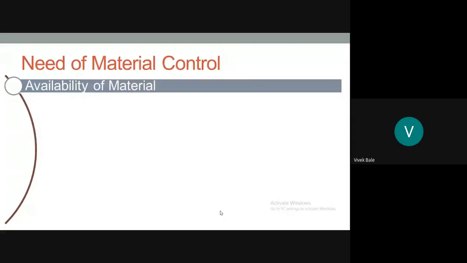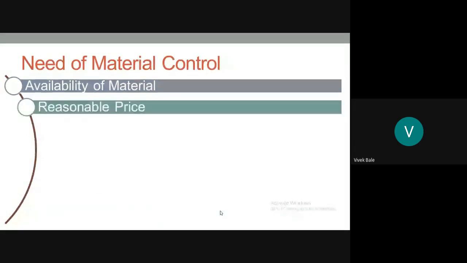Okay. Now, the second point in the need of material control is reasonable price. Whenever we purchase material for the manufacturing of products and services, the material should be purchased at a reasonable price. And to purchase the material at a reasonable price, you should try to find alternative suppliers, avoiding monopoly by only one supplier.